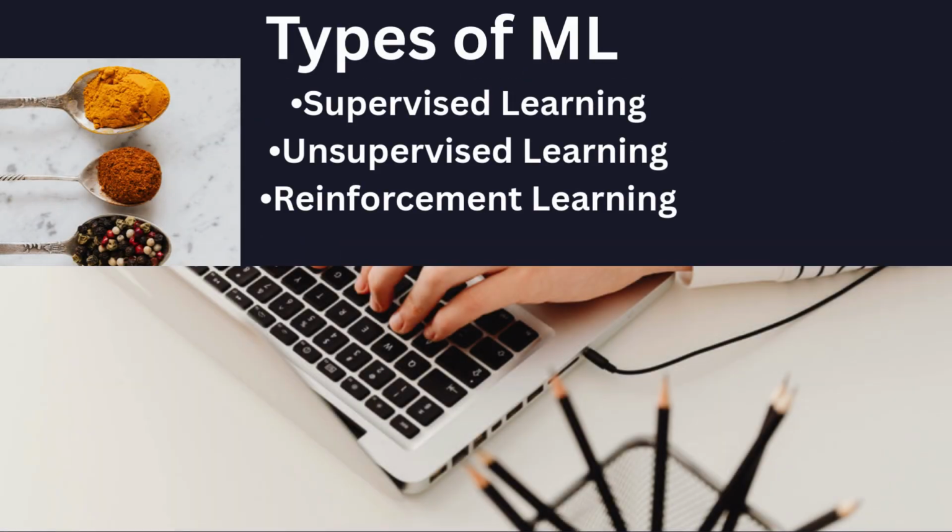Machine learning is mainly divided into 3 types. These are supervised learning, unsupervised learning, and reinforcement learning. First, supervised learning uses labeled data. This means that for every input, the correct output is already known. The model learns from these examples and predicts correct results. It is commonly used for classification and regression problems.